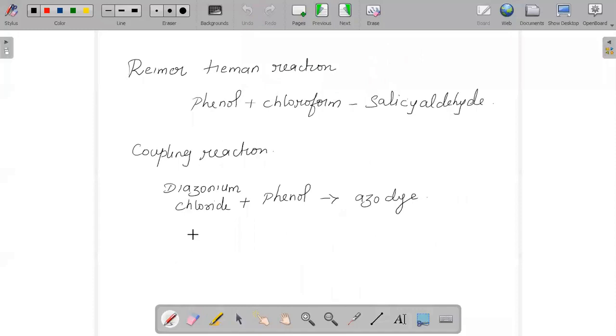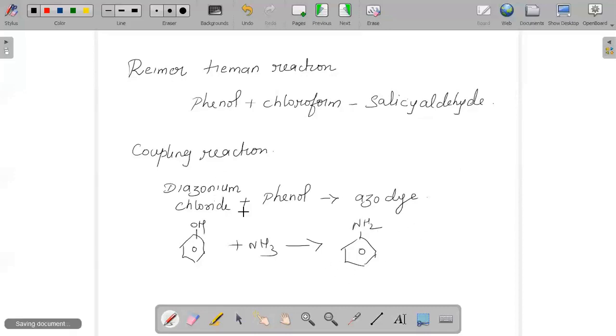When phenol reacts with ammonia, it will give you a product called aniline. These names are also very important: when a benzene ring is attached with an NH2 group, the common name is aniline, and the catalyst will be anhydrous zinc chloride.